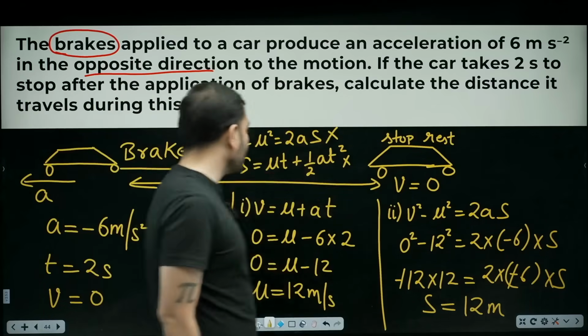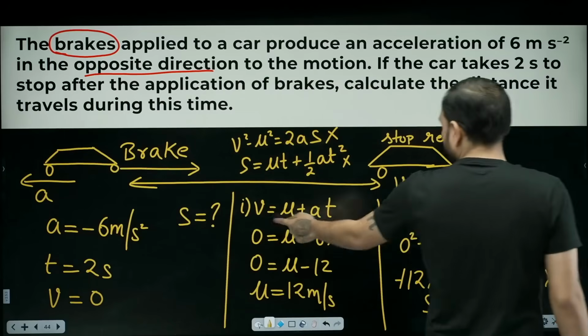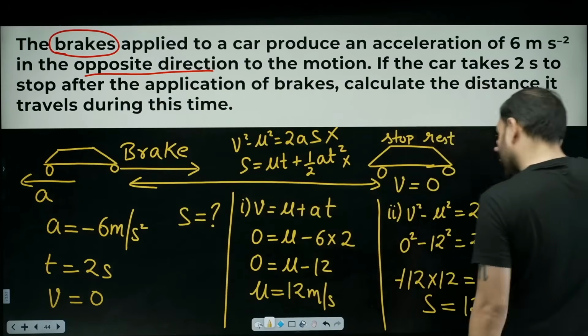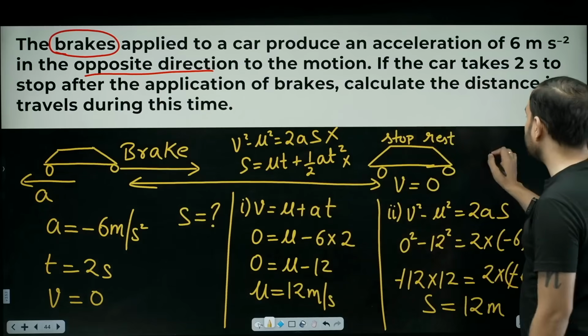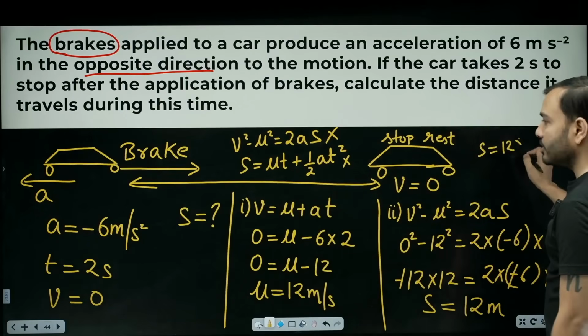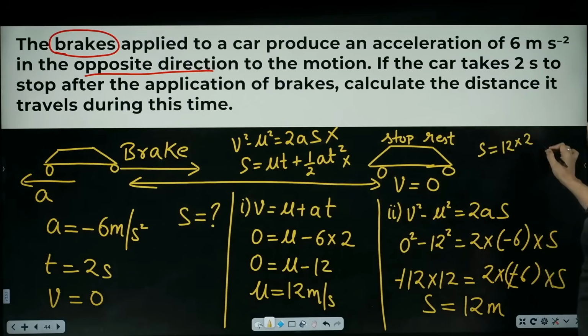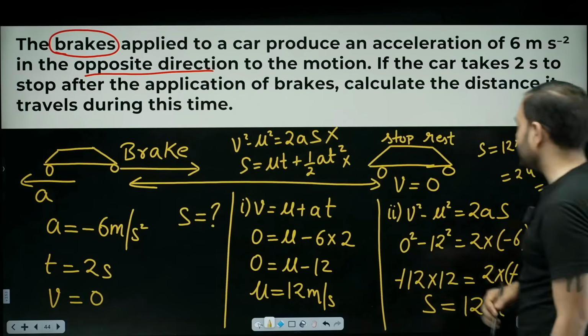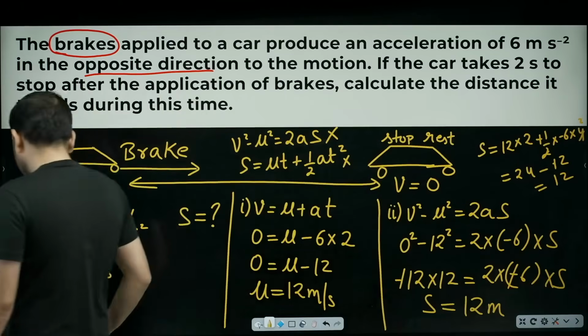You can calculate this using this formula. Both formulas will work the same. You just make sure that U was calculated correctly. That's all you need to check. If U is correct, then S will also be correct. Let's verify using the other formula. S is equal to UT plus half AT square. U is equal to 12, time is 2. Half A is -6, and then T squared is 2 squared. So 12 into 2 is 24, and there is a minus. 6 into 4 is minus 24... so how much is it coming? 12. Correct. Perfect. Let's move on.